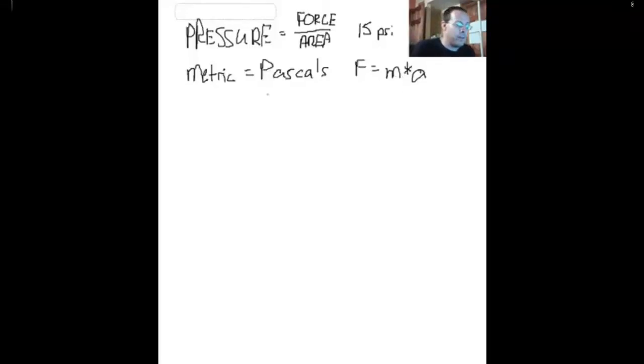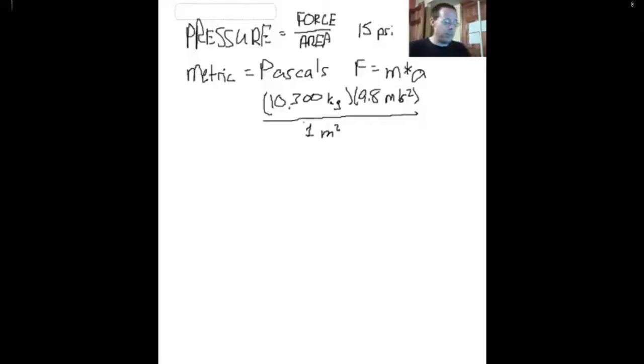So the mass of air is going to be 10,300 kilograms, okay? And then we're going to multiply that by the acceleration due to gravity, and that's always 9.8 meters per second squared. And the area we've already talked about is 1 meter squared. So it was just a meter by a meter, about 3 feet by 3 feet. So when we do that math, we find that this comes out to approximately 101,300 pascals, and it's usually abbreviated Pa.